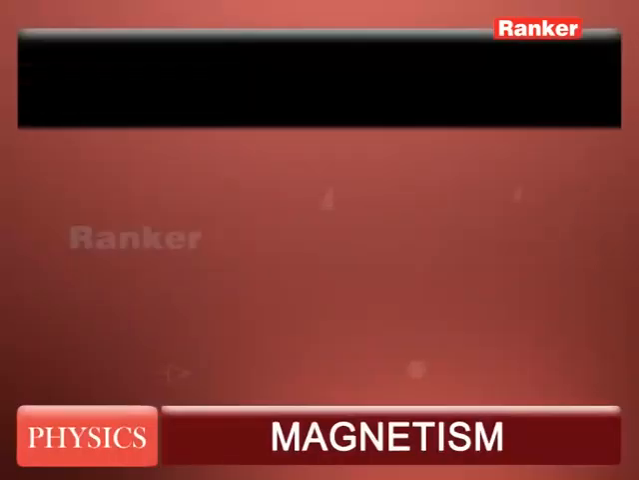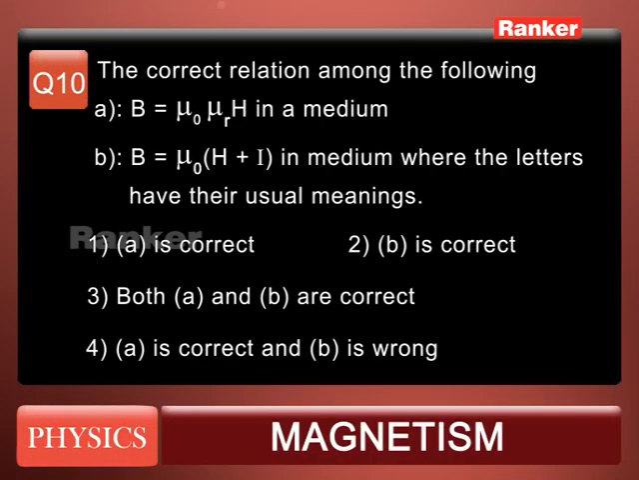Question number 10. Identify the correct relation among the following quantities. First, B is equal to mu naught into mu r H in a medium, and option B, B is equal to mu naught (H plus I) in a medium, where the letters have their usual meanings. Then the first option, A is correct; second, B is correct; third, both A and B are correct; and fourth, A is correct and B is wrong.